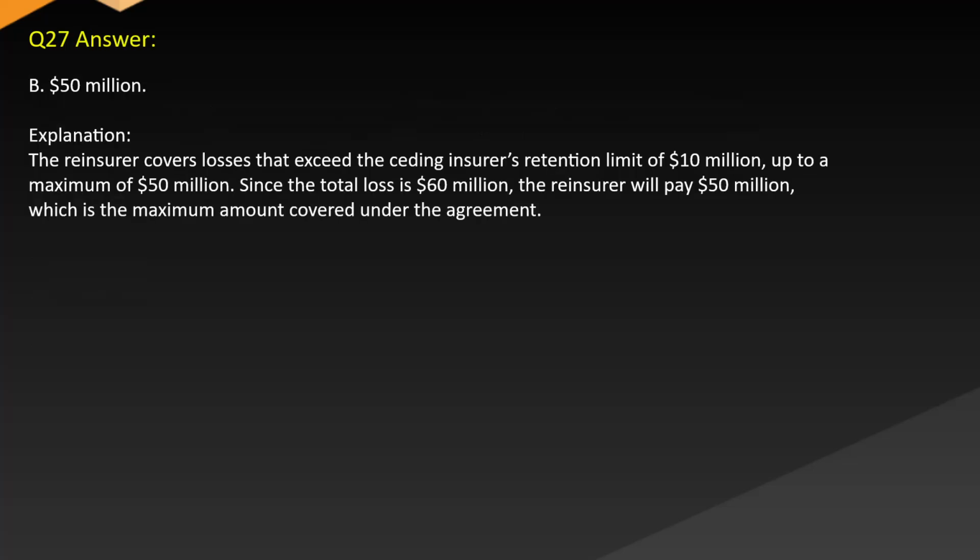Answer: B. $50 million. Explanation: the reinsurer covers losses that exceed the ceding insurer's retention limit of $10 million up to a maximum of $50 million. Since the total loss is $60 million, the reinsurer will pay $50 million, which is the maximum amount covered under the agreement.